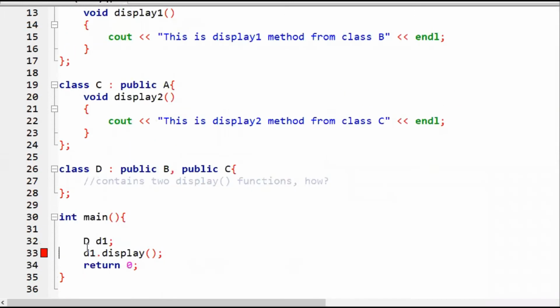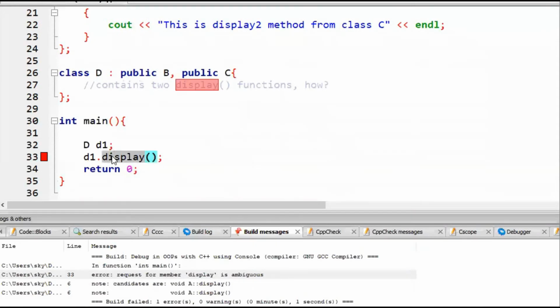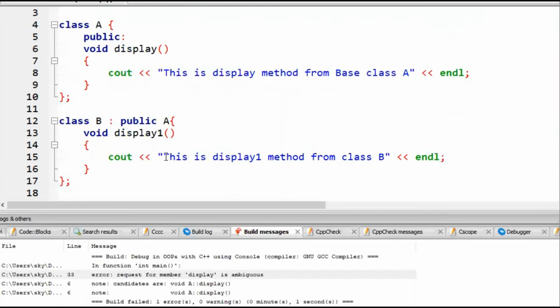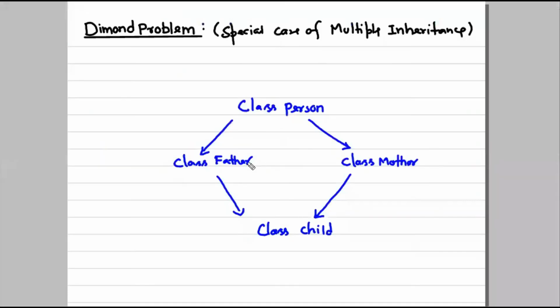Okay, it is saying there is an error. Let me explore that error. The error is saying request for member display is ambiguous. It means this resource is ambiguous. The compiler doesn't know which display method to execute, because the compiler would have two methods, because there is a diamond situation like this in this example.